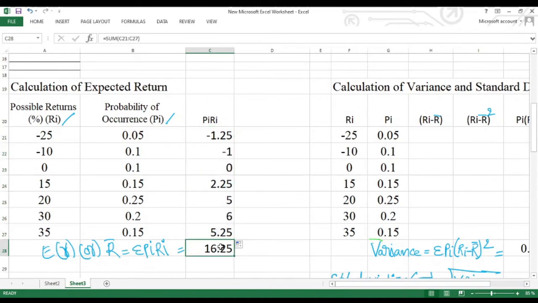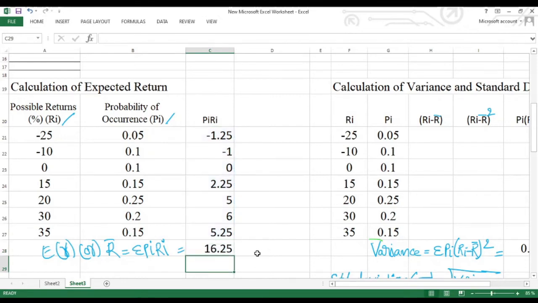Now how to find out the total? Total is very simple. Total is nothing but sum. So I have to write sum. After writing sum, open the bracket. What are the values you need to add? All the values you have to select using the mouse. These all 7 values I have to add and show in that particular cell. So again close the bracket, enter.